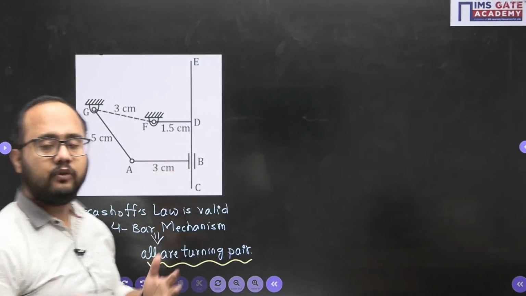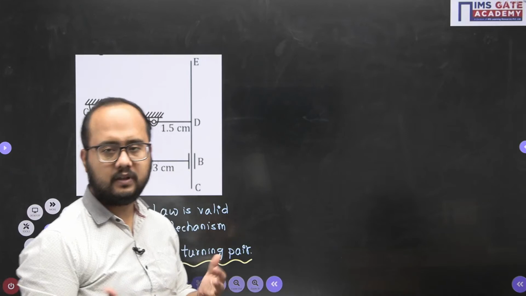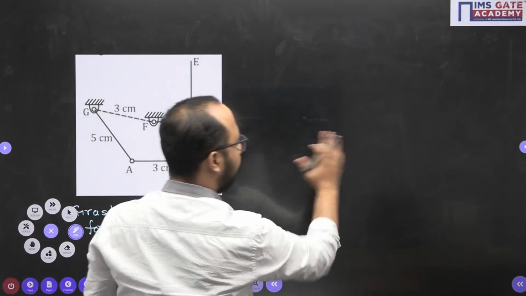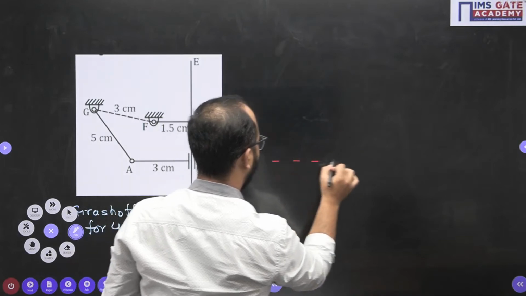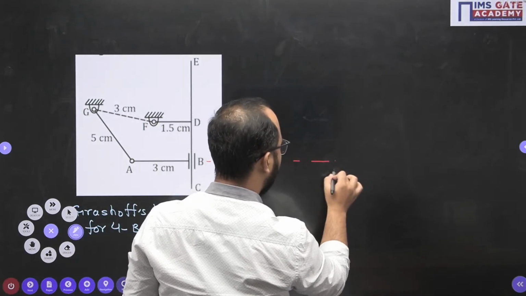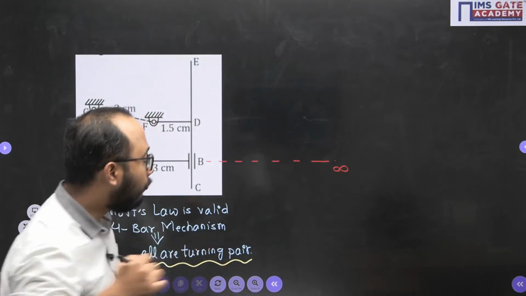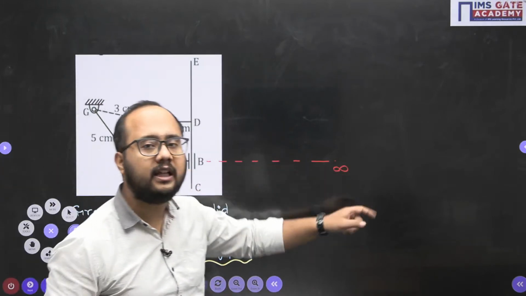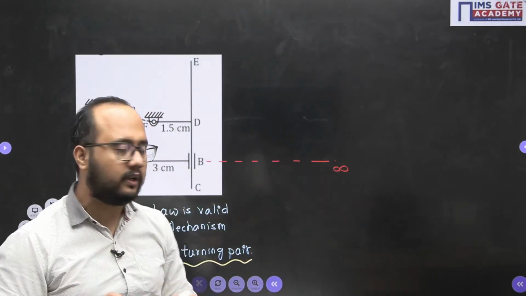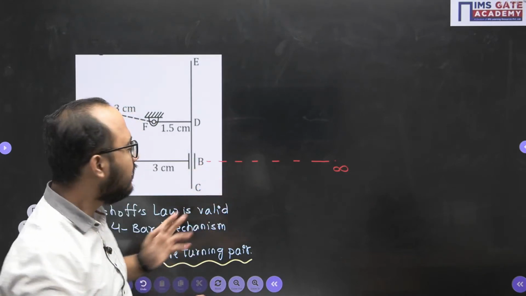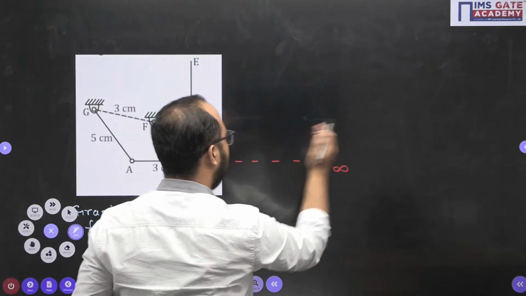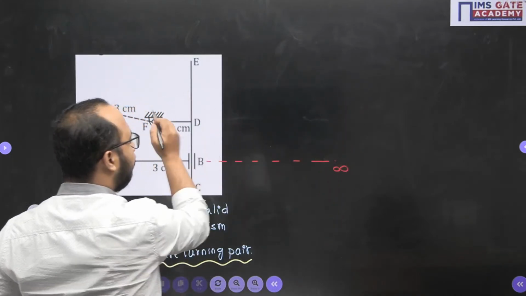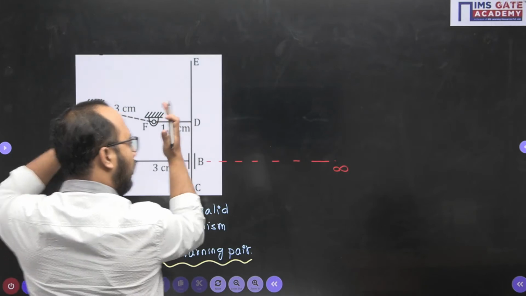So I need to convert it into a turning pair. So what I will do, simple thing. I will shift it to infinity. Okay. So let's suppose we have shifted it to the infinity point. Now once this point has been shifted to infinity, at this point you should apply your common sense. When this B is at infinity, obviously D will also be at infinity, because C, D, E, F, this is a complete link. It also has to be at infinity.